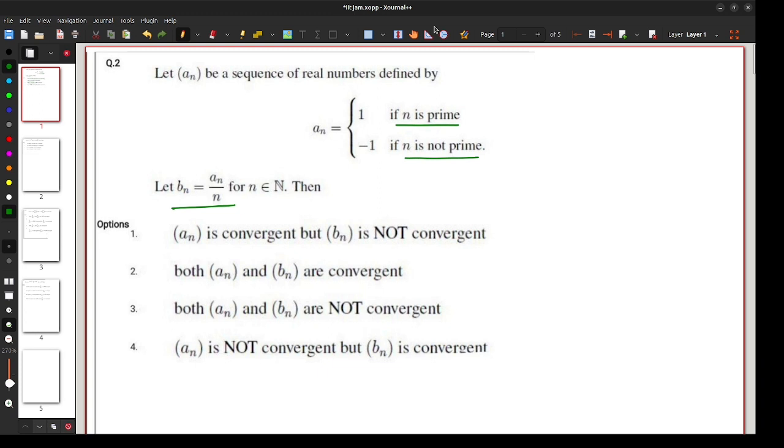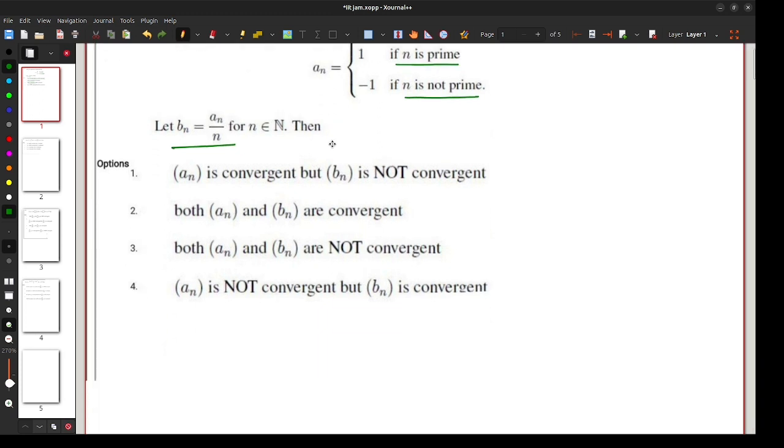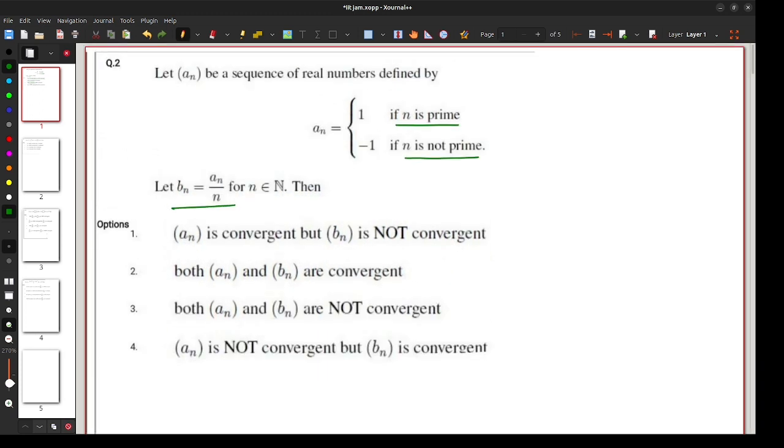So first look at the sequence bn. bn is an by n for all n in N. So mod of bn is mod of an by n for all n in N, and mod of an is always 1 for every n in N, because an is 1 or minus 1.